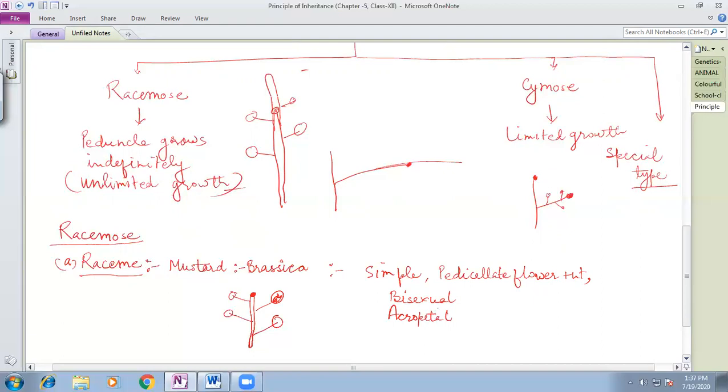What is the meaning of acropetal arrangement? Acropetal arrangement is the arrangement in which the youngest flower will be present at the top and the oldest flower will be at the bottom. Suppose I give numbers to all these flowers: 1, 2, 3, 4 and 5, and so on. Which one is the oldest? Number 1, this is the oldest one, which was born first. Meanwhile the terminal bud, or the apical bud, is still not converted into the flower. So the fourth one here is the youngest one.